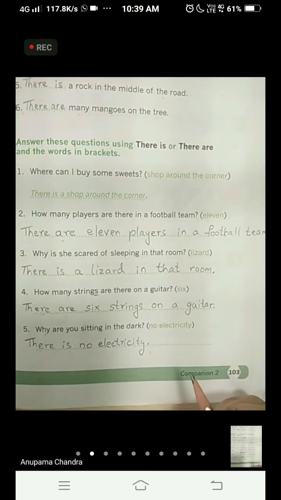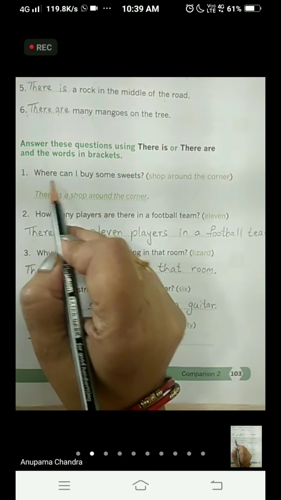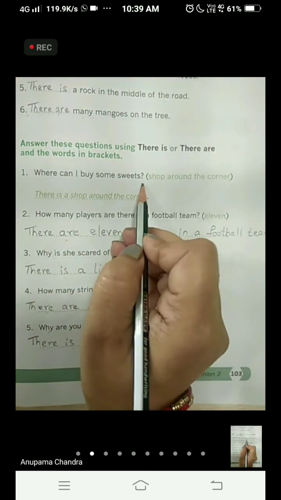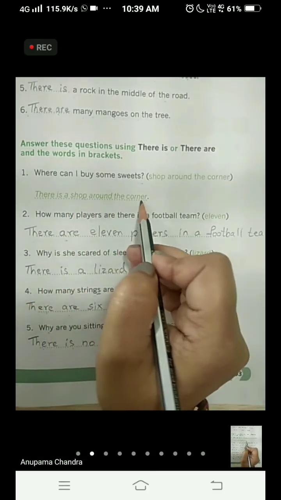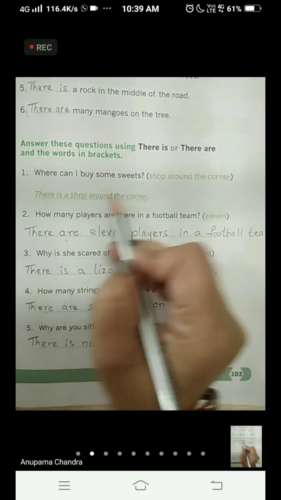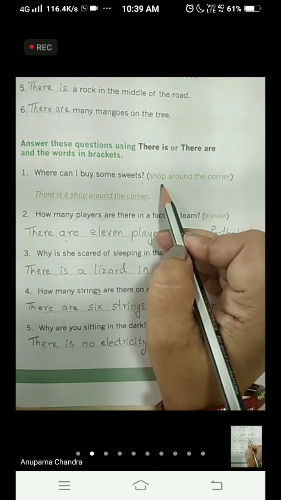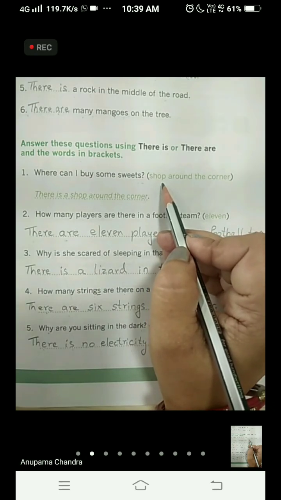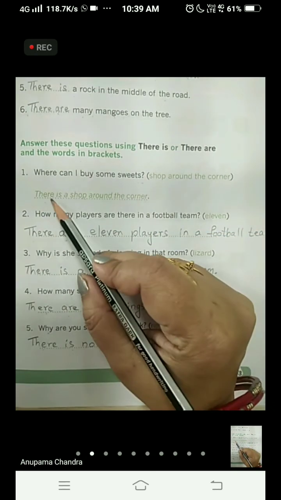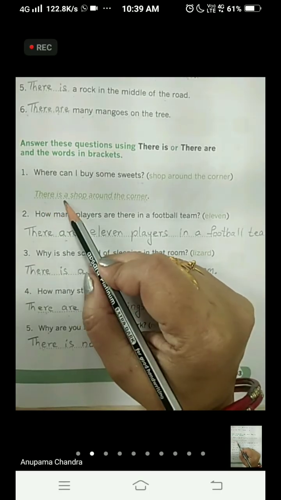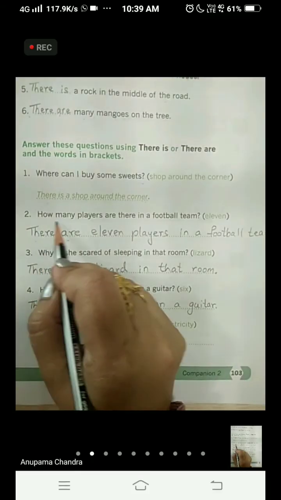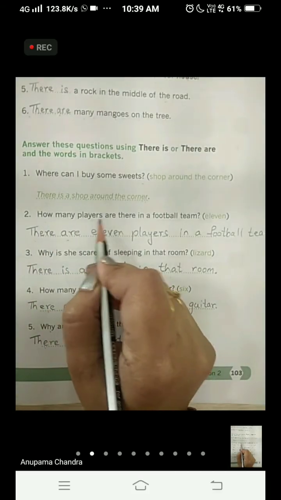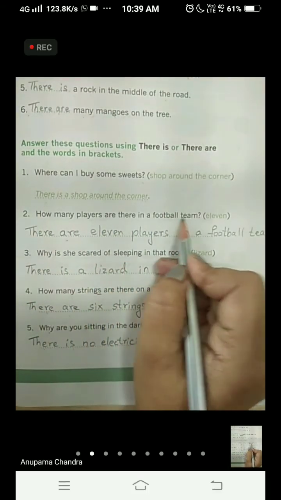Okay, children? I repeat the sentences for you. Where can I buy some sweets? There is a shop around the corner. A shop, that is one shop. In the bracket it is given shop, that is only one shop. S is not written, so we have used there is. How many players are there in a football team?